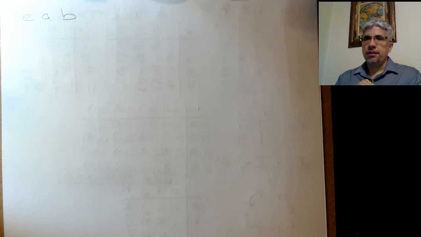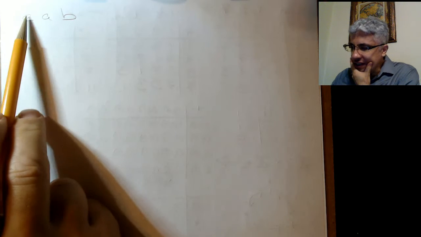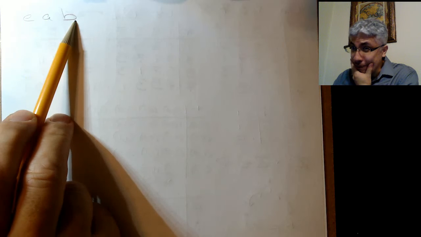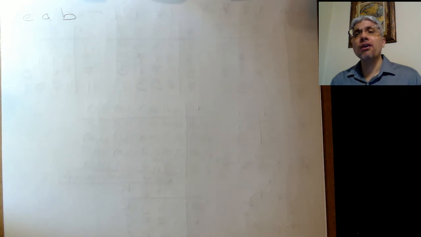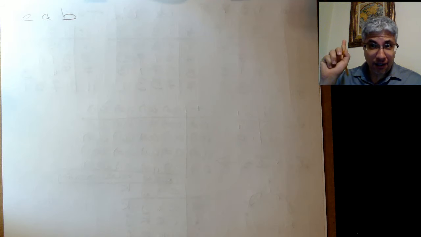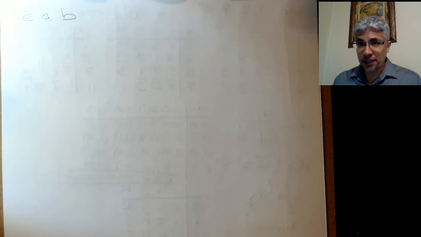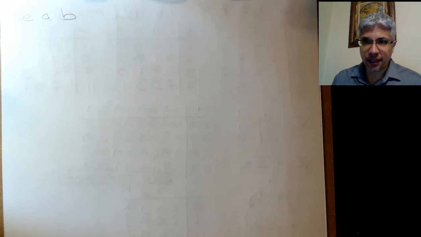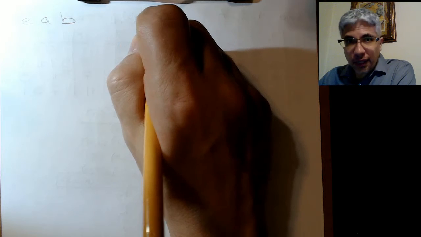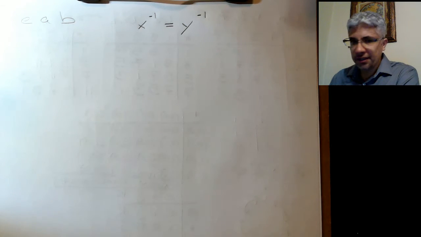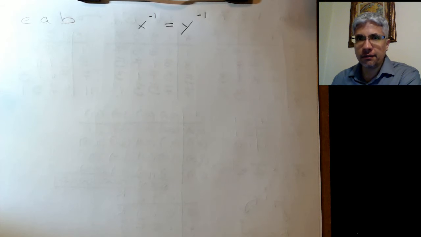Now, slight objection. You might say, well, what if E is the inverse of E, and A is the inverse of A, and B is the inverse of B, but B is also the inverse of C? Well, it turns out that inverses are unique. What do I mean by that? I mean, you can't be the inverse of two different elements. Suppose we have some X inverse, and that's equal to Y inverse. So we have some elements X and Y, and they have the same inverse.